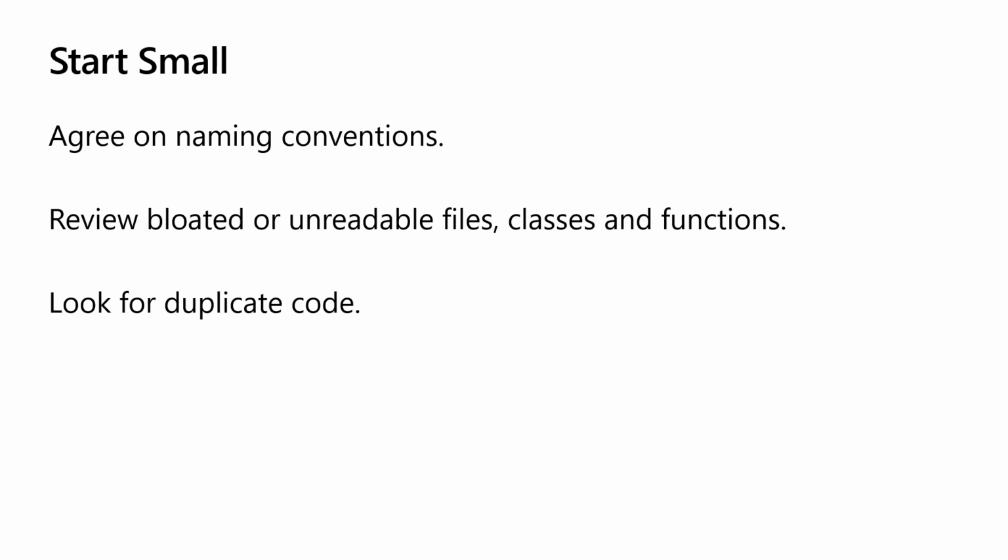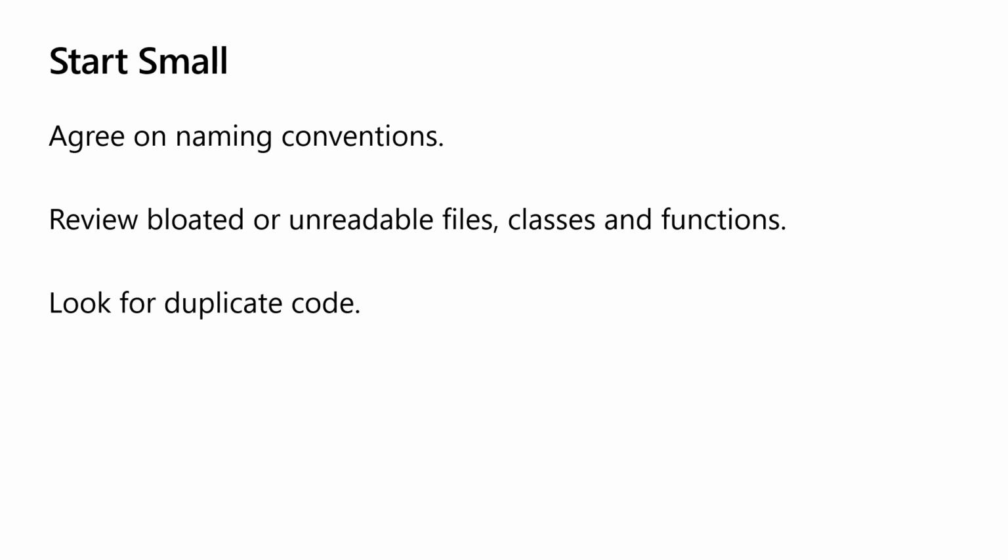Review bloated or unreadable files, classes, and functions. This is something I see a lot within plugins, and definitely within Power Apps low code, where you'll have just a long line of code that is sort of like a waterfall. It just goes and you have to read through it almost like a book. Refactoring helps by taking a lot of functionality and putting it into subroutines that provide clear naming on what it is. So look for big files where a lot of business logic just gets put, and see what you could do to modularize that and extract it out. Think of separation of concerns as something we would want to achieve there.